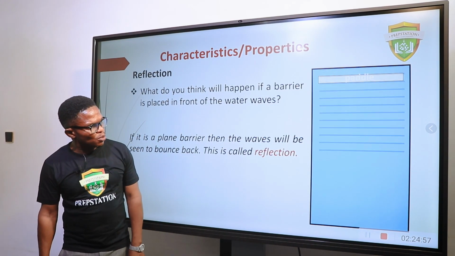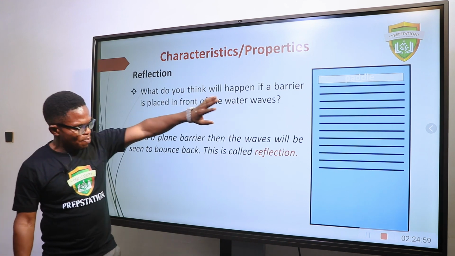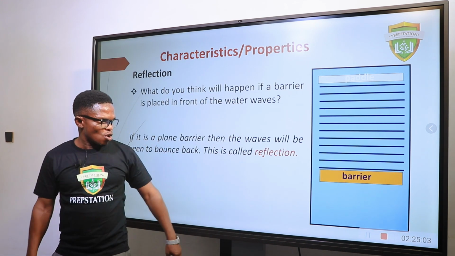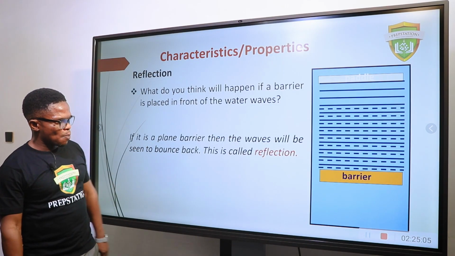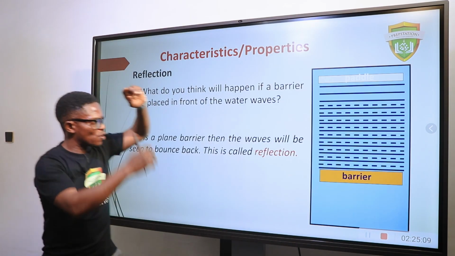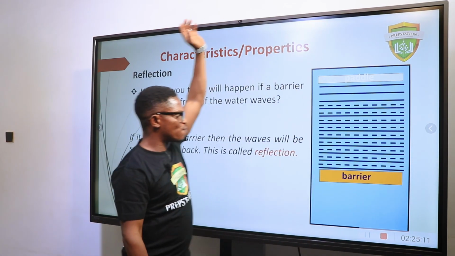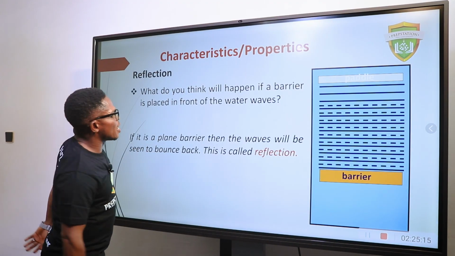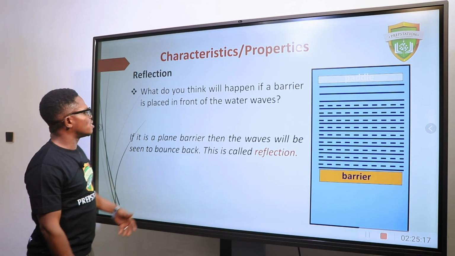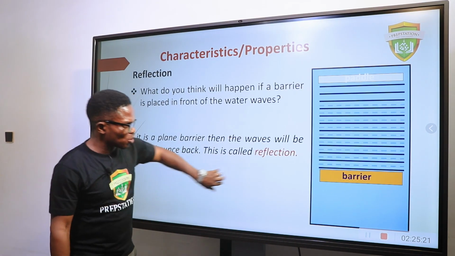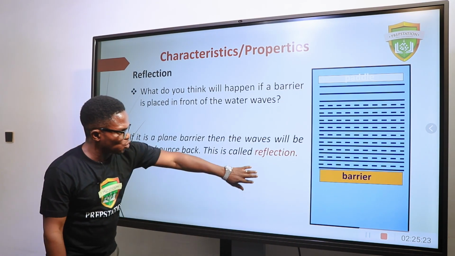That is the wave being produced by the paddle. If you put a barrier in front of it, the dashed line represents reflection. This wave will be reflected back. It is a plane barrier, so the waves will be seen to bounce back. This is called reflection, bouncing back of wave.